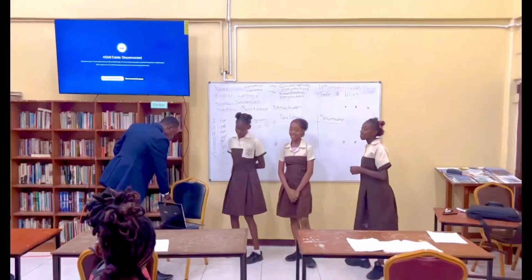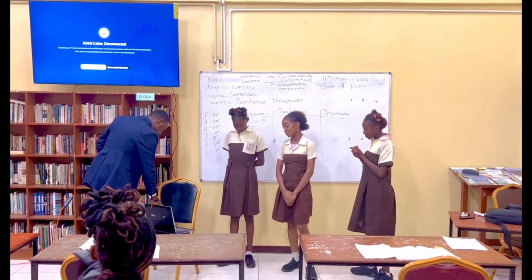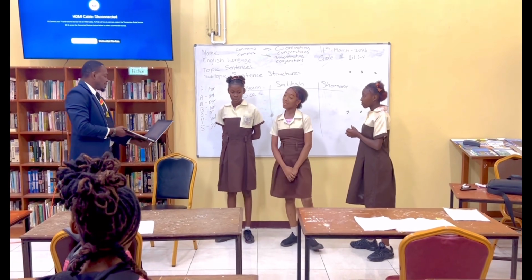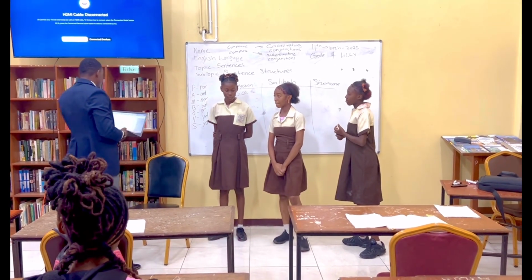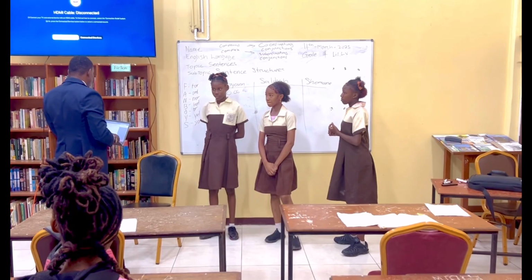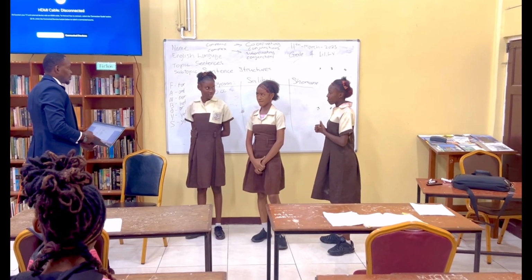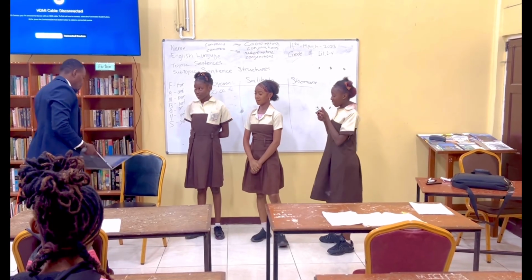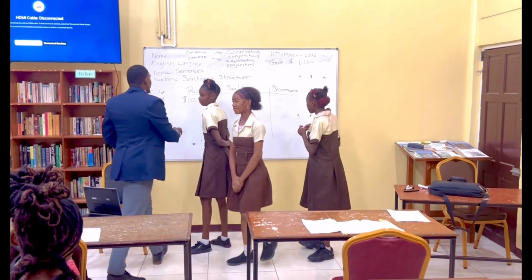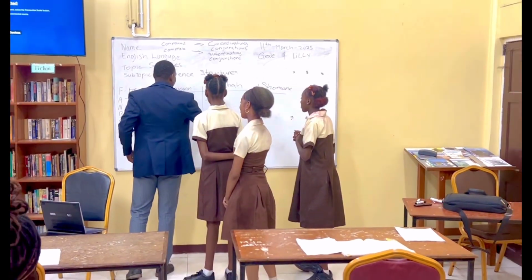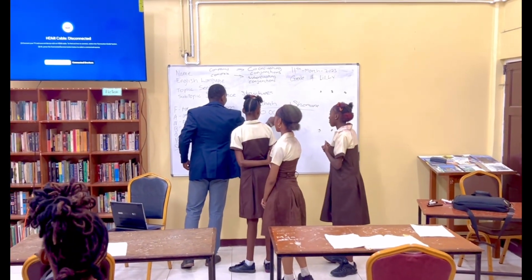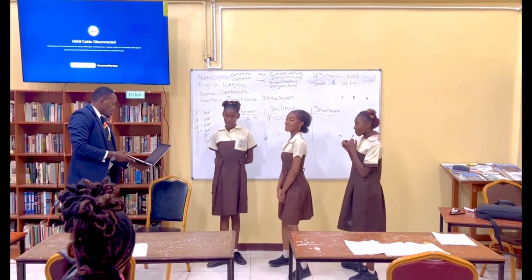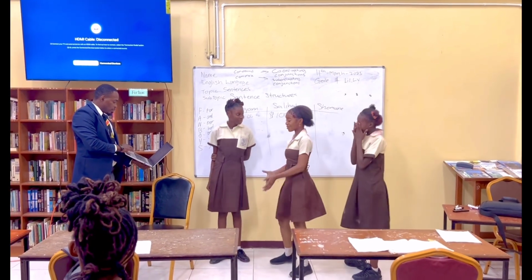Next question. Types of sentences is the same as sentence structures. False. That's correct. Salia, $100. Okay, so Shemaine, the only person who doesn't have any money right now. Next question.